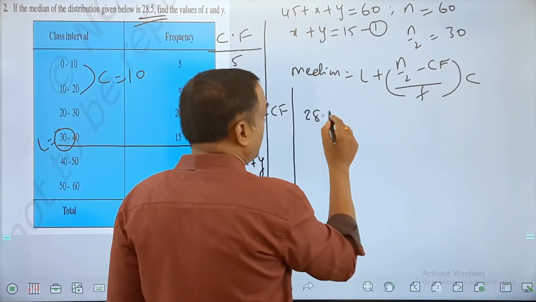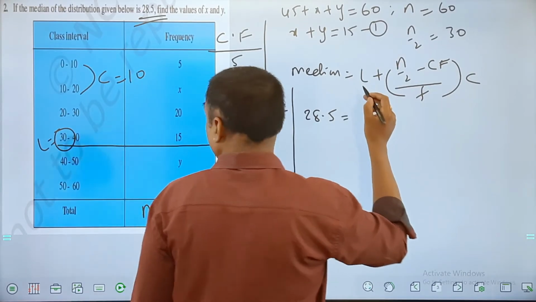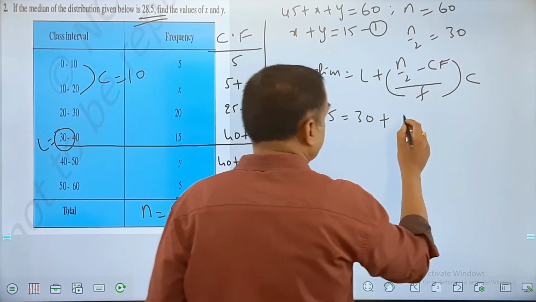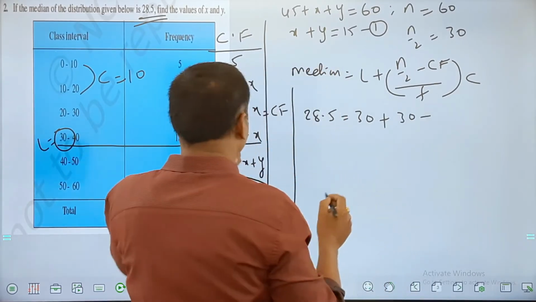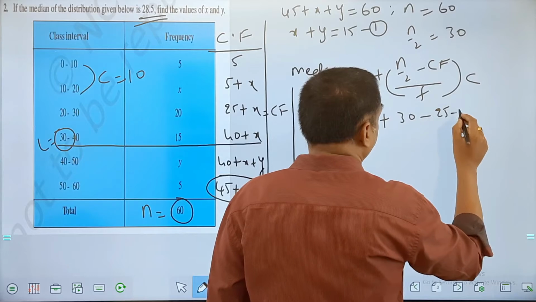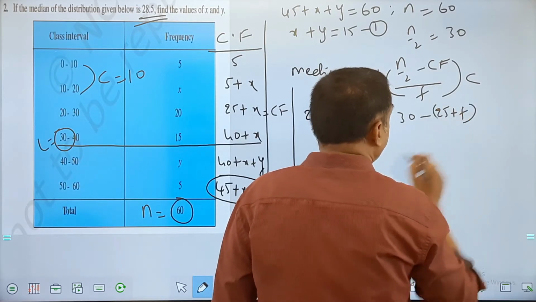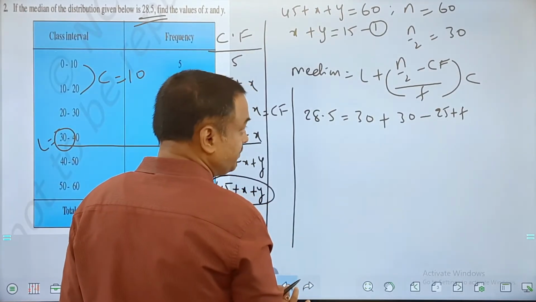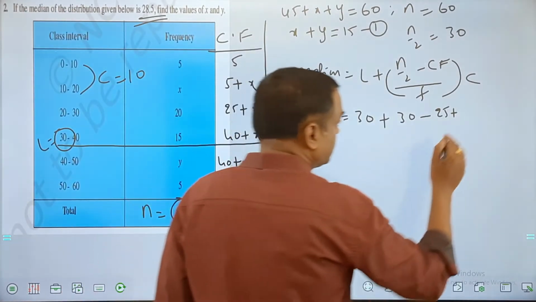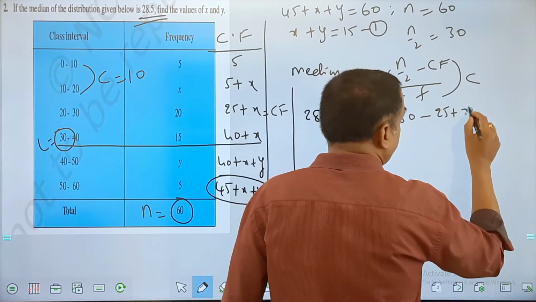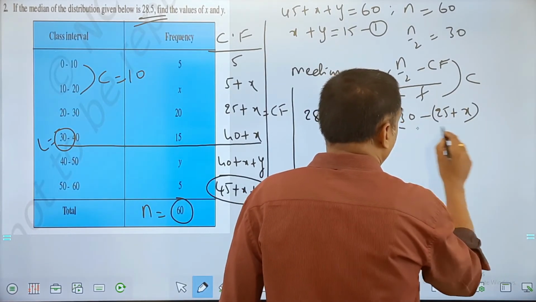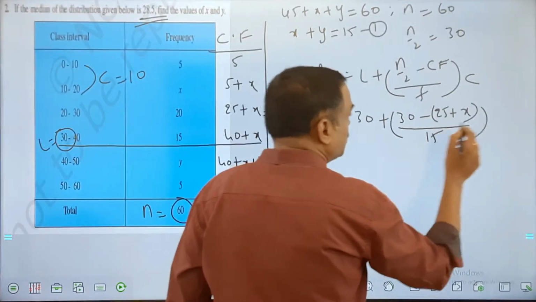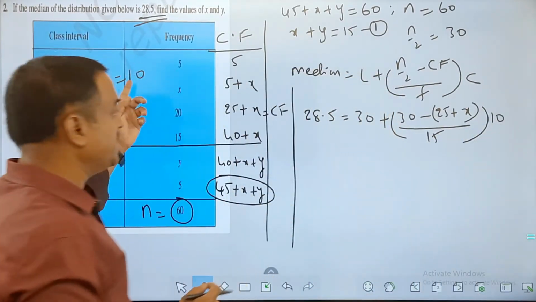28.5 is equal to L, which is 30, plus n by 2, which is 30, minus CF, 25 plus x in brackets, upon F. F is 15, my friends, into 10. 10 is the C value, as we can see here.